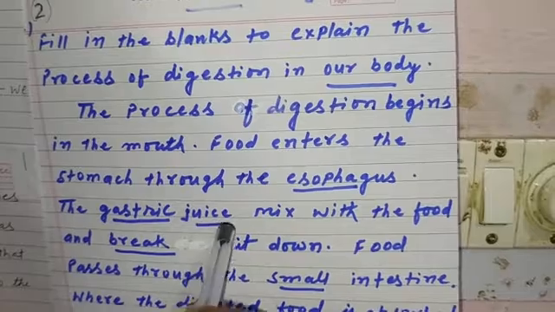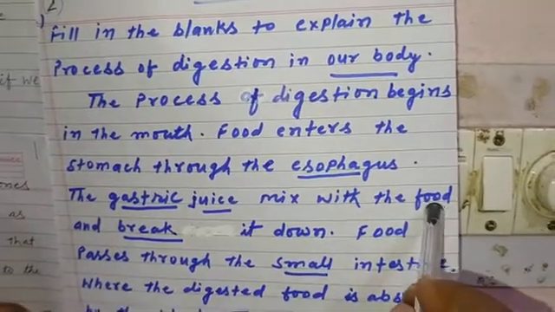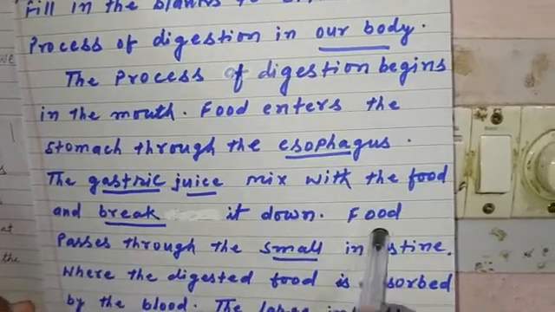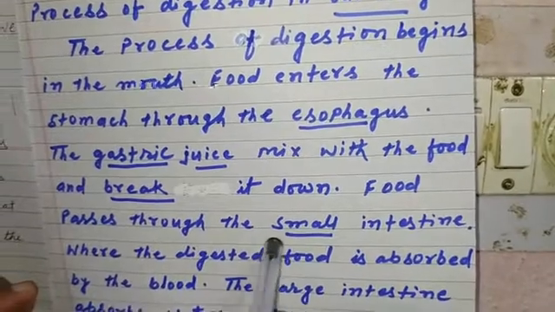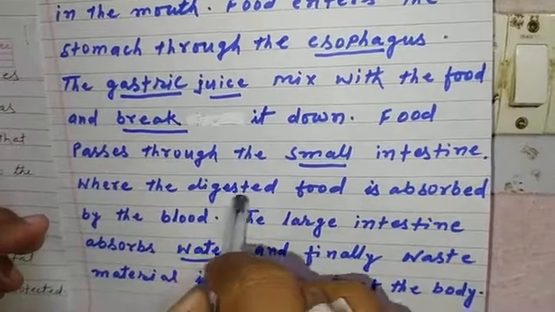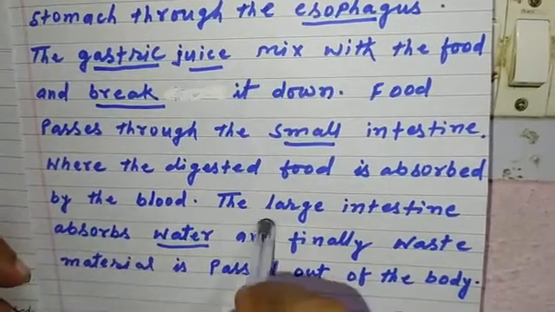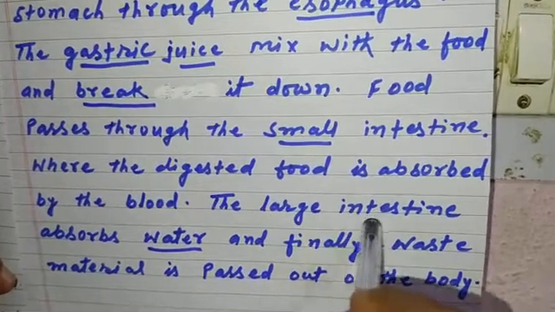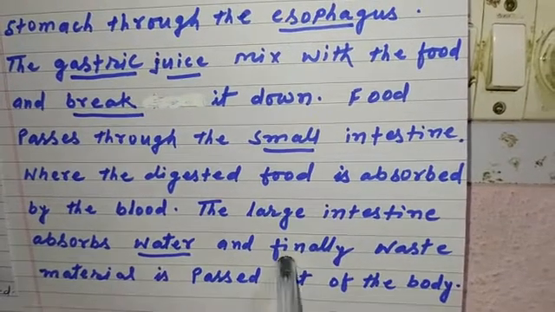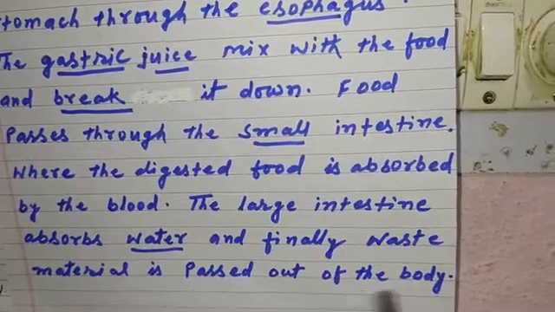The gastric juice mixes with the food and breaks it down. Food passes through the small intestine, where the digested food is absorbed by the blood. The large intestine absorbs water, and finally waste material is passed out of the body.